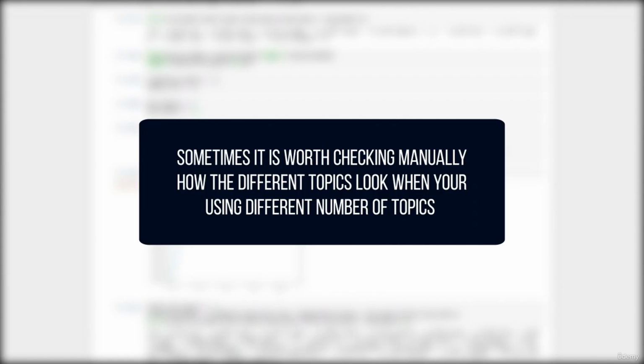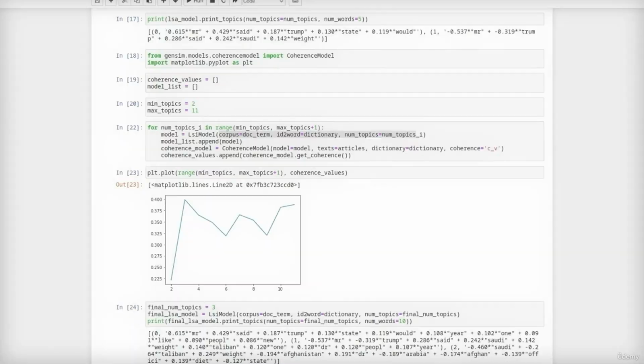So sometimes it is worth manually checking how the different topics look when you're using a different number of topics. And you can use the coherence scores as well as your intuition and your knowledge of the project that you're working on and the business that you're working in and the people that you're working with to influence the number of topics that you decide to go with in the end.